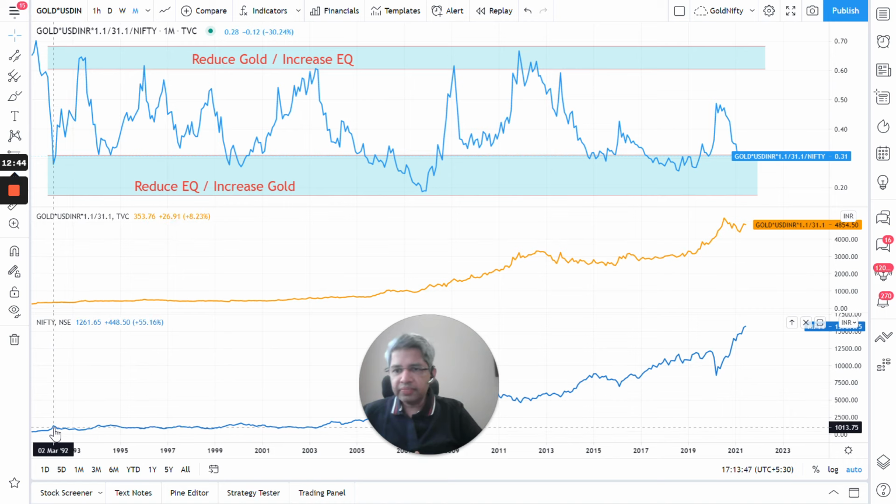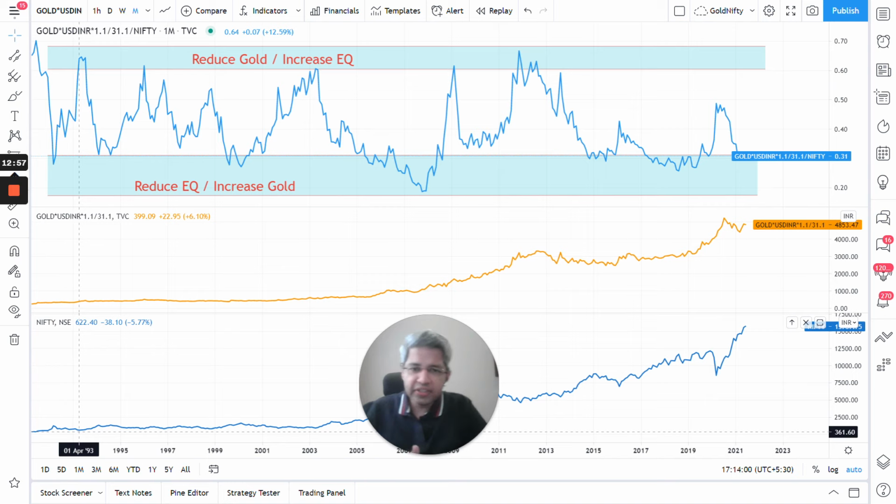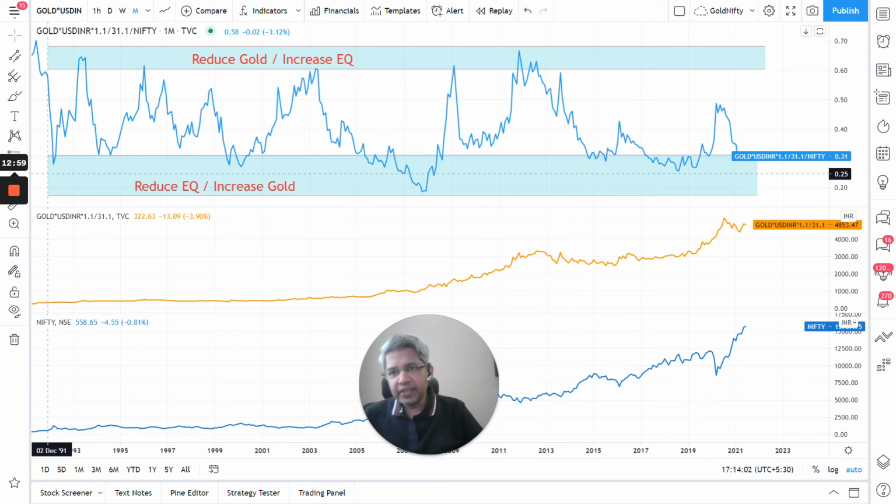So 91 to 93, the fall in equity, the fall here in Nifty is showing as 448 to, let's see. Sorry, I read that wrong. This was 300 going to 1200, so about 4x on Nifty, and then 1200 coming down to about 622, so halved. So Nifty halved in this period, while gold went from 350 to about 399.